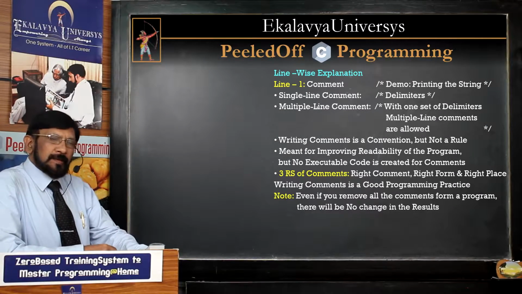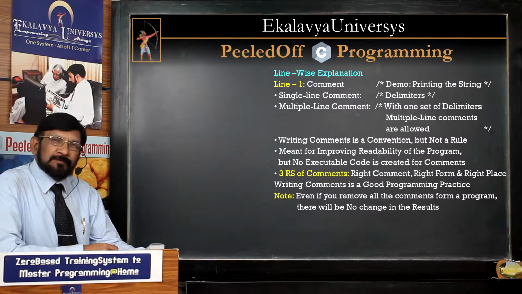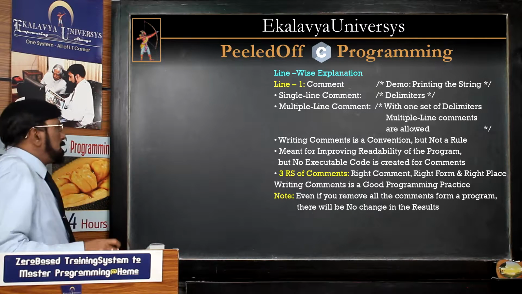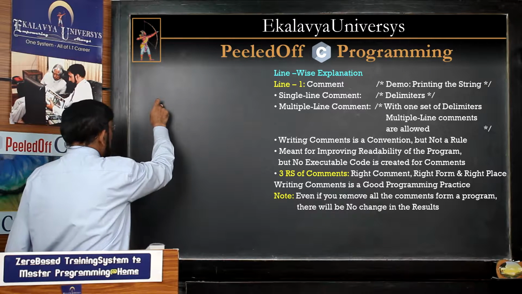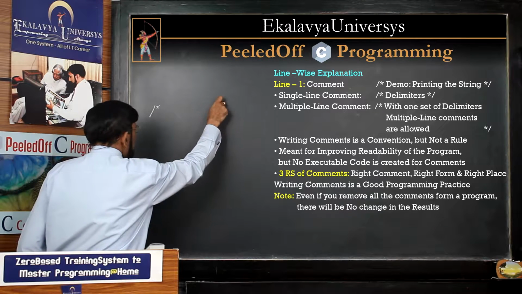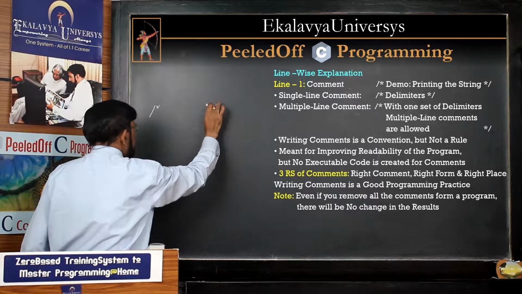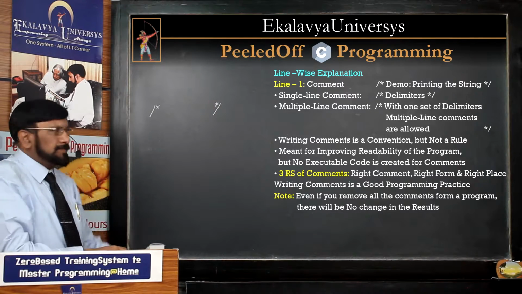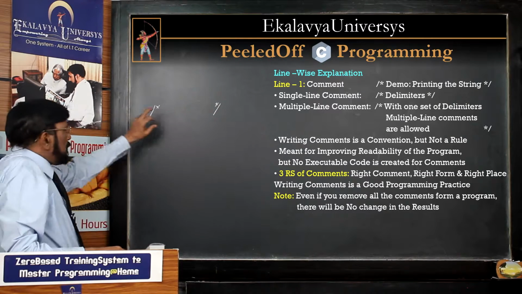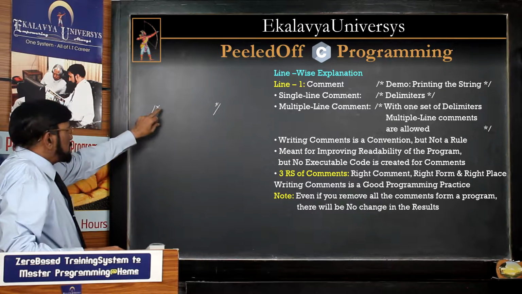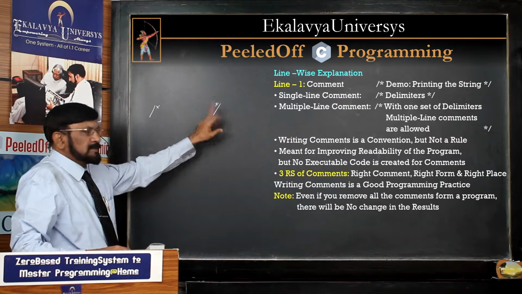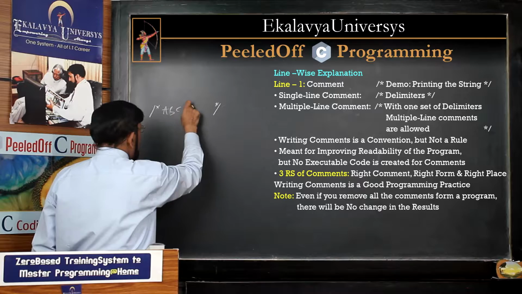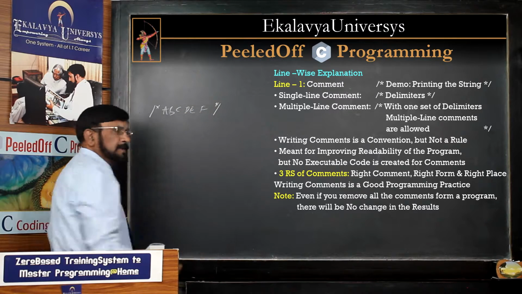Now, the first line. The first line of this program is a comment. Every comment should be written within the delimiters. What is the purpose of delimiters? These are called delimiters: one slash and star, and star and slash. Whatever elements you write within these are read as a comment.